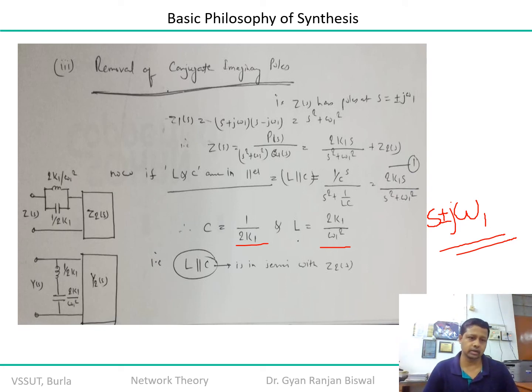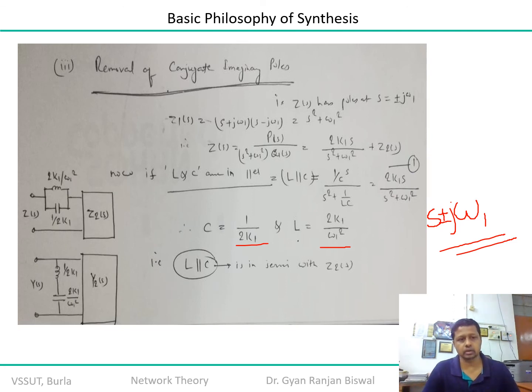So here the value of your C dash is going to be replaced by 1 by L1, and the value of L dash is going to be replaced by 1 by C. So you are now getting twice K1 by omega square, that is the value of capacitance, and 1 by 2K1, that is the value of inductance.